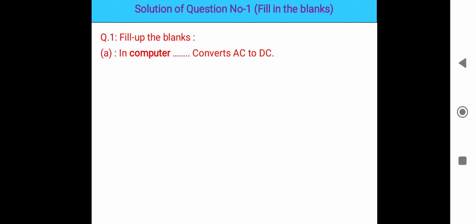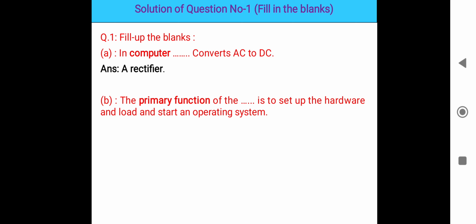In a computer, dash converts AC to DC. What converts AC signal to DC signal in a computer? There is one component called a rectifier. A rectifier converts AC signal to DC signal in a computer. Next, the primary function of a dash is to set up the hardware and load and start an operating system. The primary function of the Basic Input Output System, which we generally call BIOS, is setting up the hardware and loading and starting the operating system.